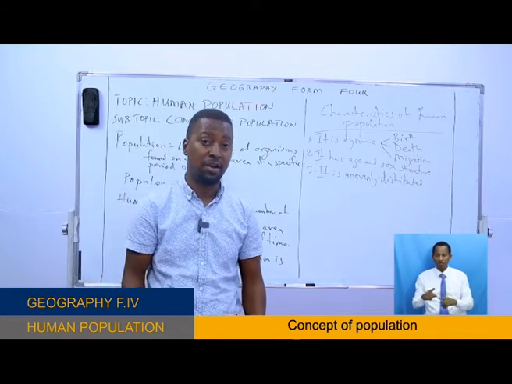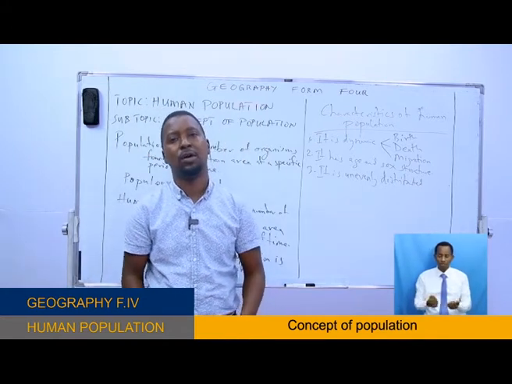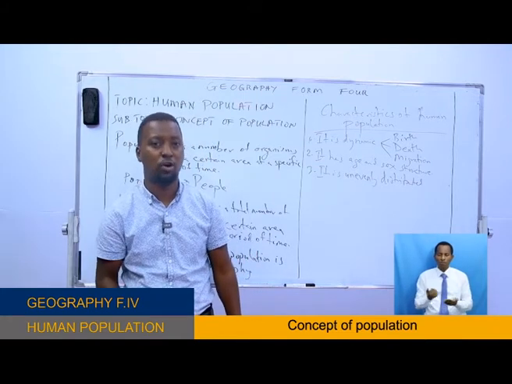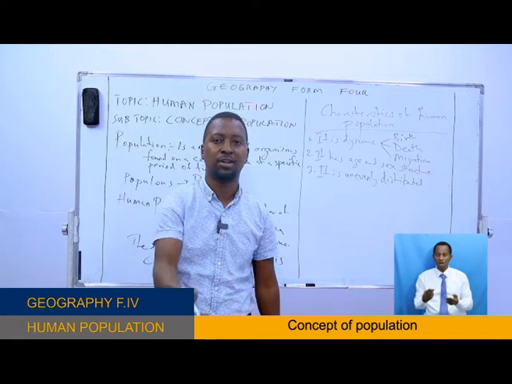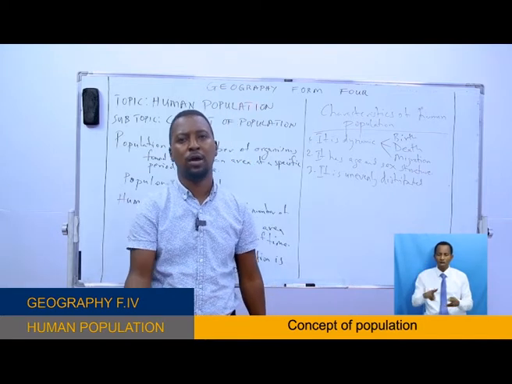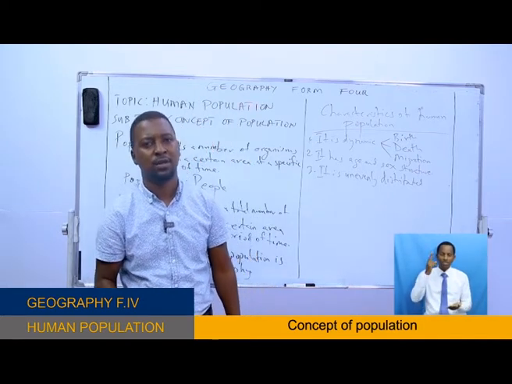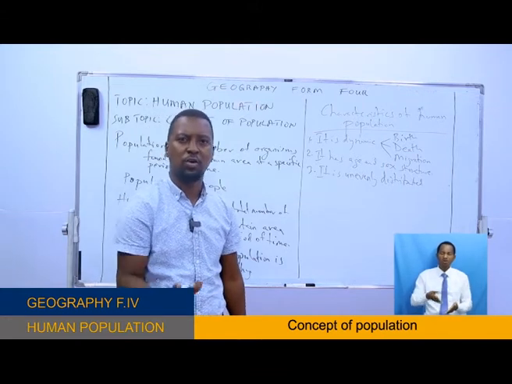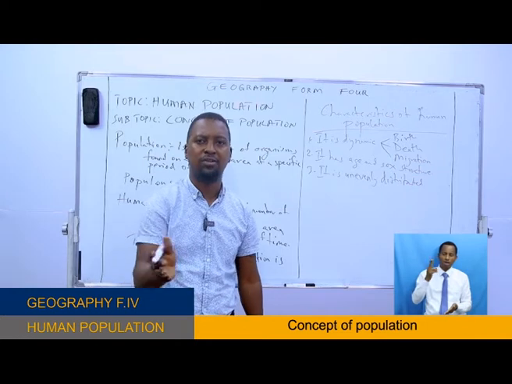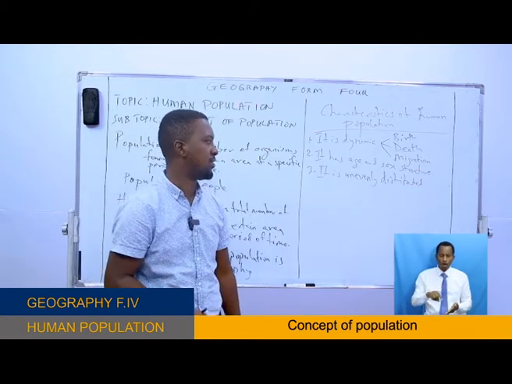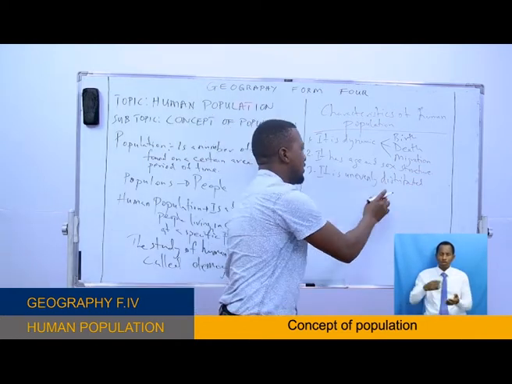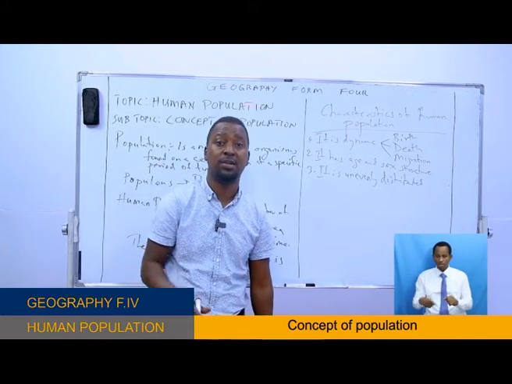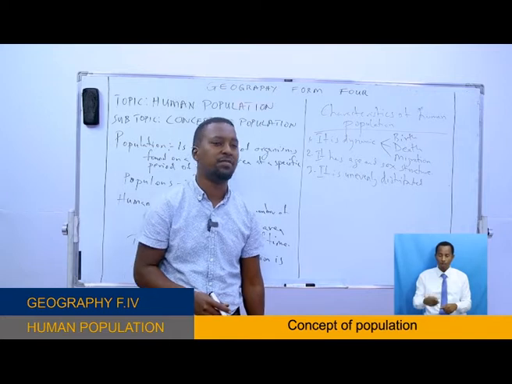It can be economic factors, or environmental factors, or social factors, or historical factors. For example, areas which were owned by the colonialists will have more advanced roads or settlements or houses, and people will likely settle in that particular area. So it is unevenly distributed because there are some areas where the population is very high, and there are some areas where the population is very, very low, okay?